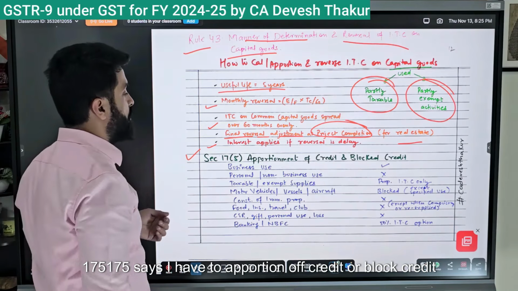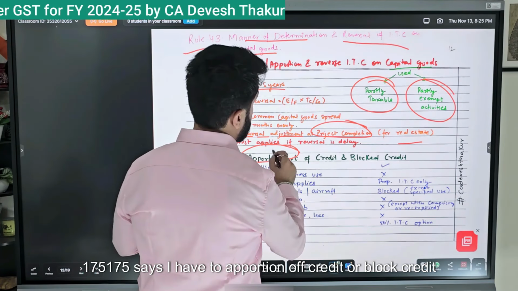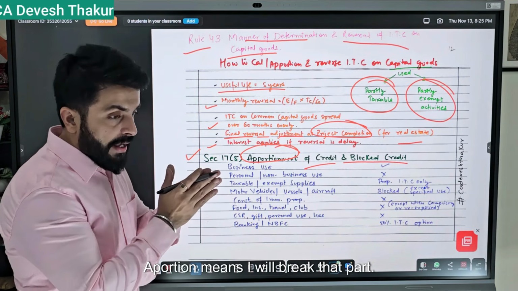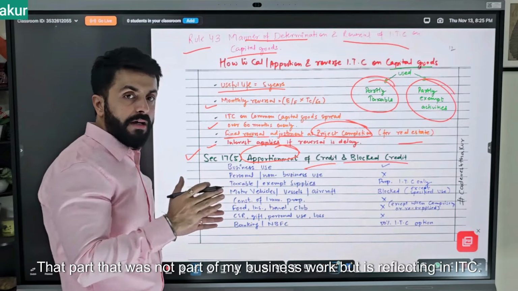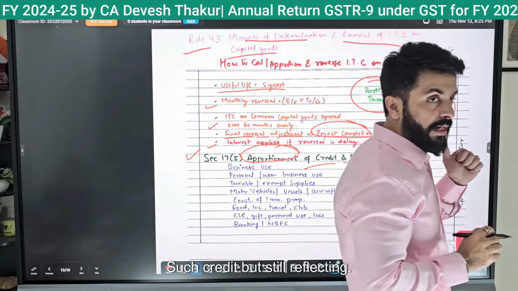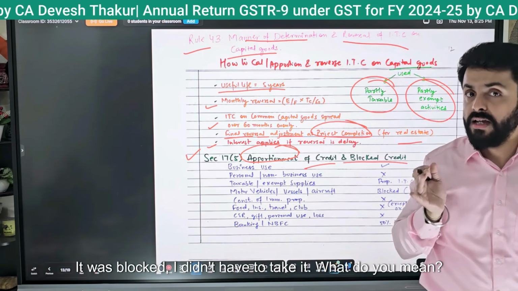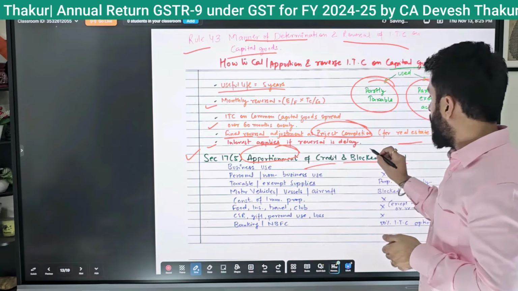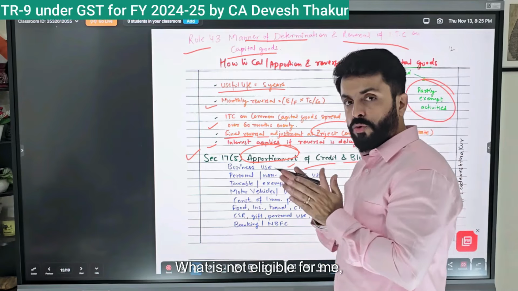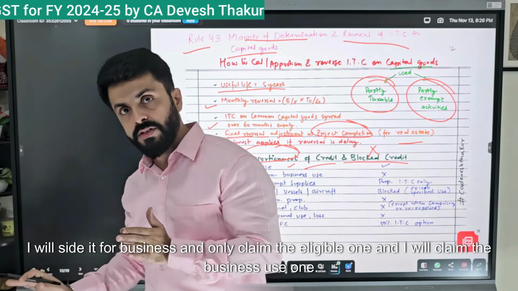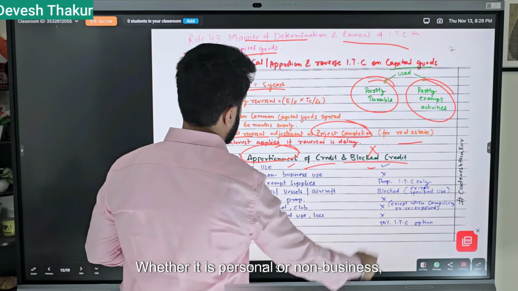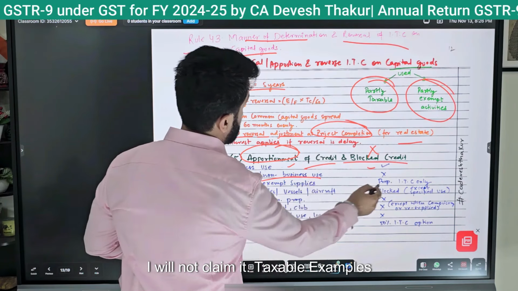Section 17(1) and 17(5) say I have to apportion credit or block credit. Apportion means I will break out the part that was not for my business work but is reflecting in ITC. Blocked credit means I am not allowed such credit even though it is reflecting; it was blocked, so I didn't have to take it. If there is a mix, I will break it out. What is not eligible for me, I will set aside, and I will only claim the eligible business-use portion. Whether it is personal or non-business, I will not claim it.